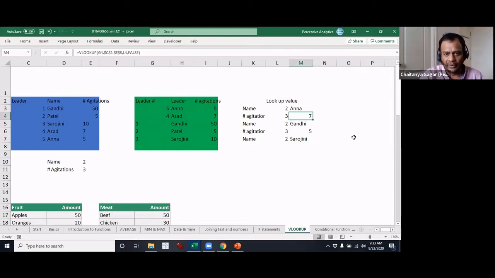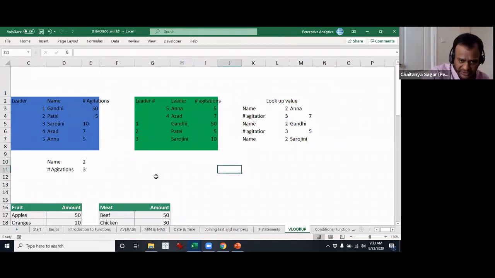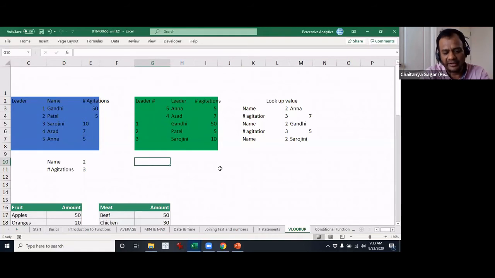Now, let's say we have one more table here, and let's say we want to categorize all our leaders. I think each of them is great for sure, there is no doubt about that. But for some reason, we want to categorize them, and we want to do it something like this. So we have number of agitations, and we have a categorization based on the number of agitations that they have taken.